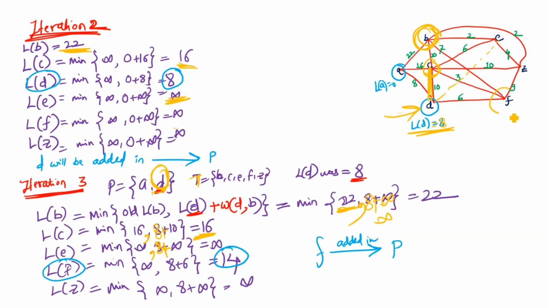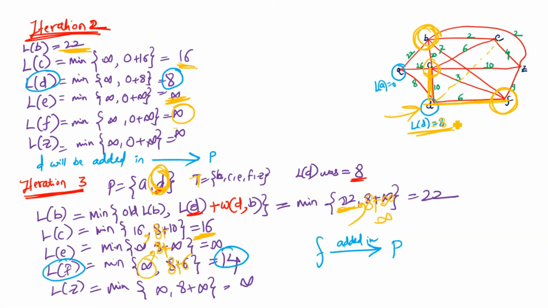Length of f, now we will calculate the length of f. Length of f in the last iteration was infinite. Okay, now this first value we have achieved, and what is the second value? Now the second value is length of d, because d is recently added into the path, its length was 8, plus d to f, if there exists an edge, its value. Now d to f, there exists an edge whose value is 6, so we'll write down 8 plus 6. Now 8 plus 6 is 14. Infinite and 14, the smallest value is 14, that will be written.